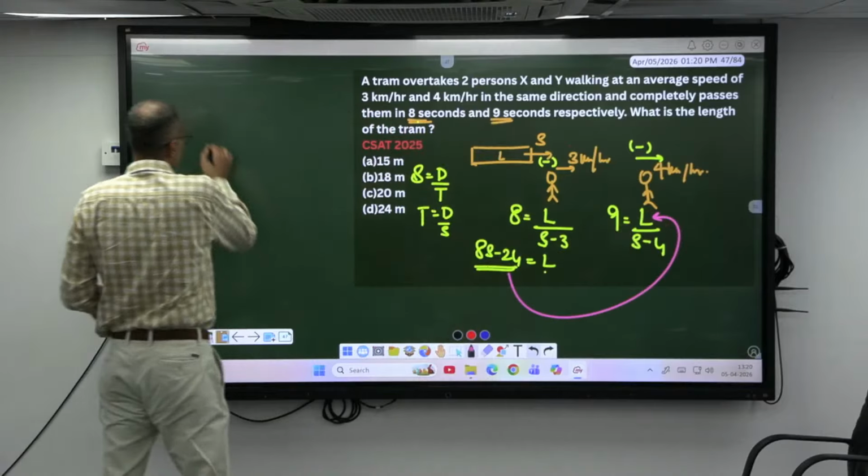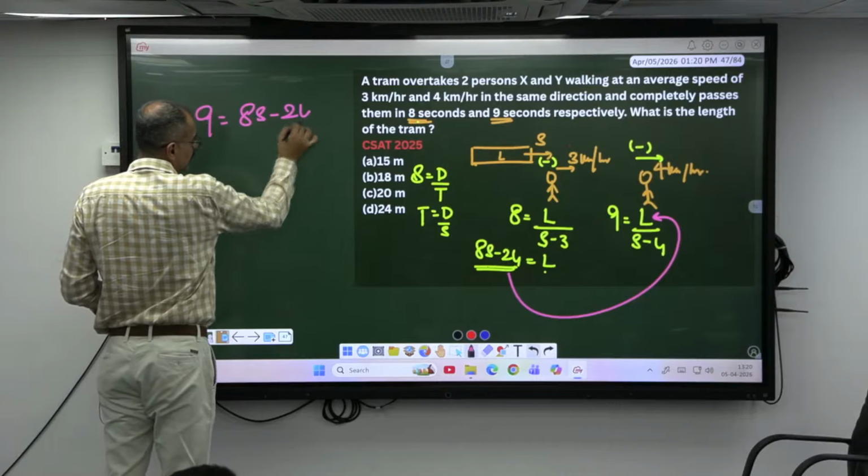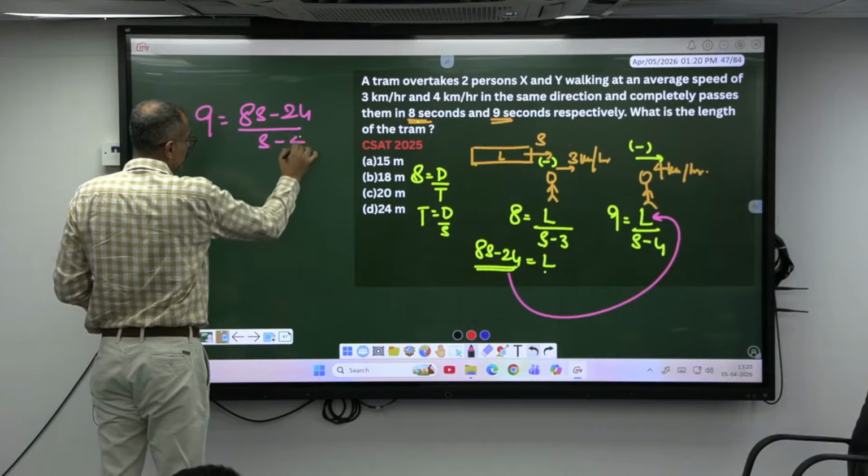So 9 is equal to, L value is 8S minus 24 whole divided by S minus 4.